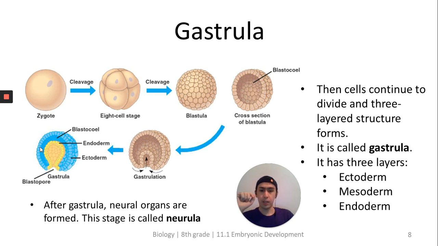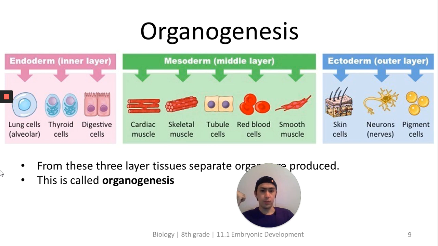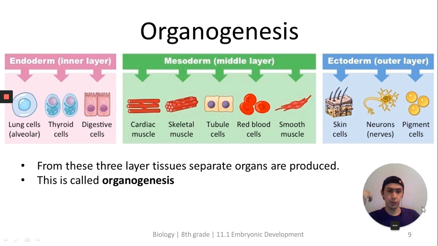By the way, there is a stage called the neurula. It's after the gastrula. When the gastrula starts to form the neural organs, it's called the neurula stage. So after the gastrulation process, there is a next step called organogenesis. Organogenesis is a stage when it starts to form organs.